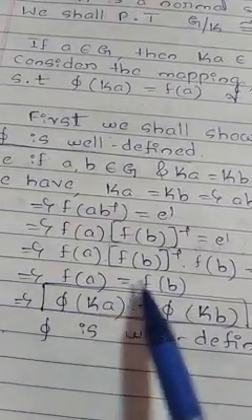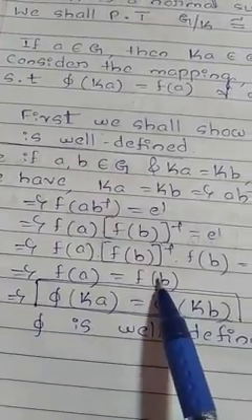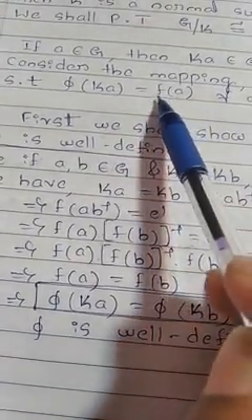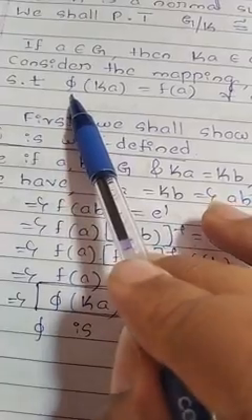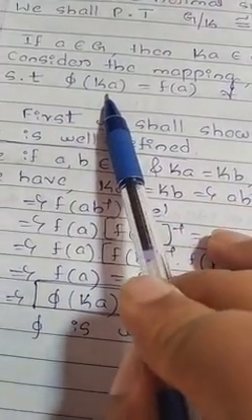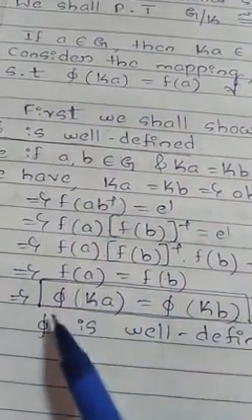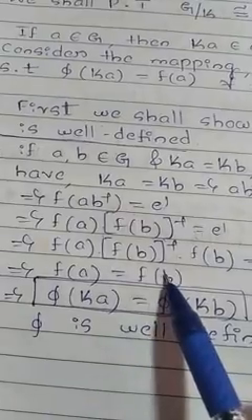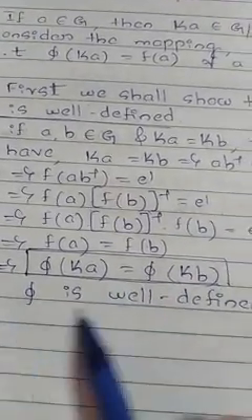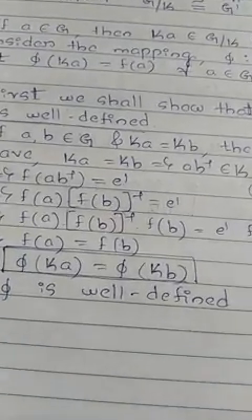Therefore, f of a is equal to f of b means what? Already we know that f of a is equal to pi of Ka. By the map, f of a is equal to what? Pi of Ka. Therefore, f of a is equal to pi of Ka and f of b is equal to what? Pi of Kb. Therefore, pi is well defined.